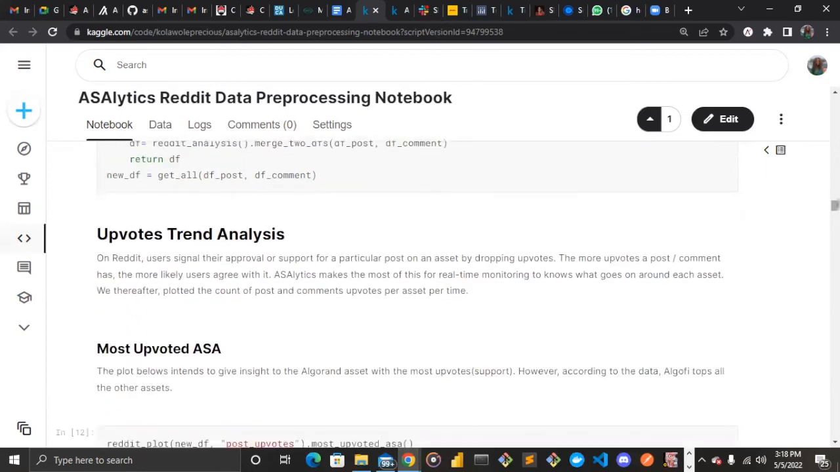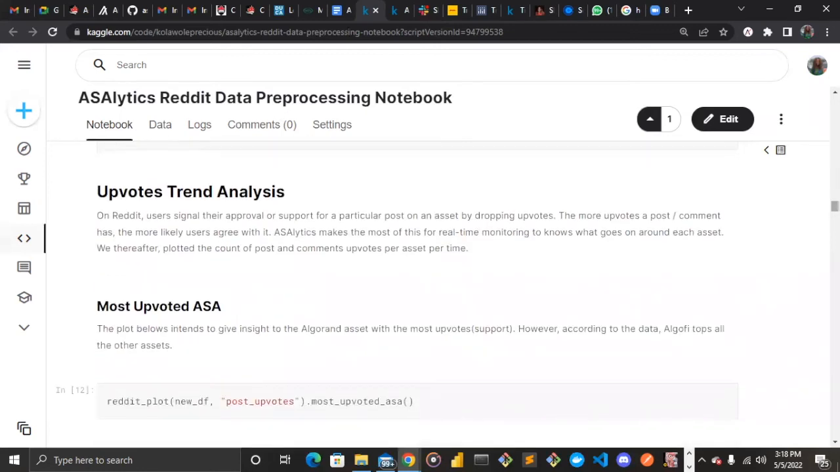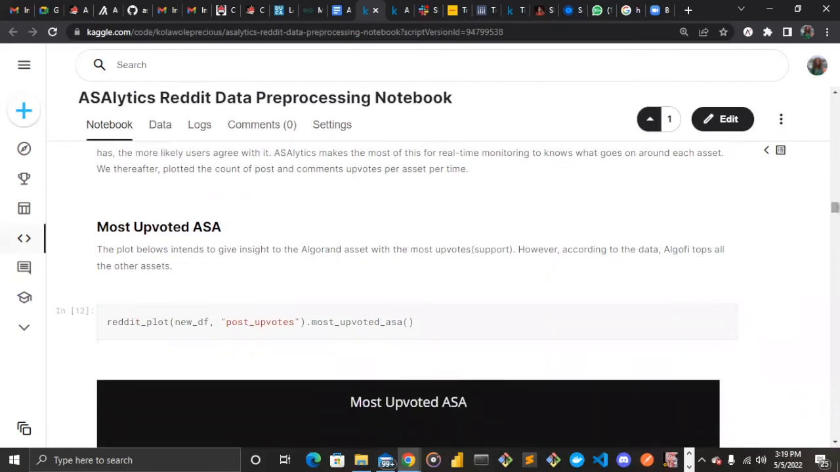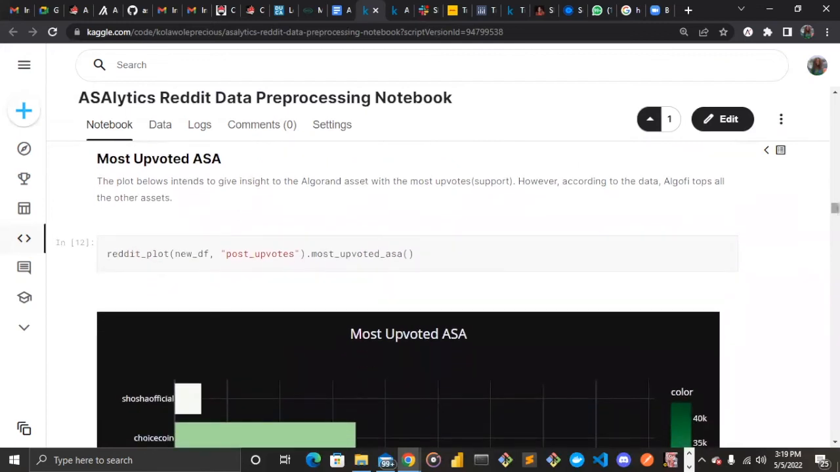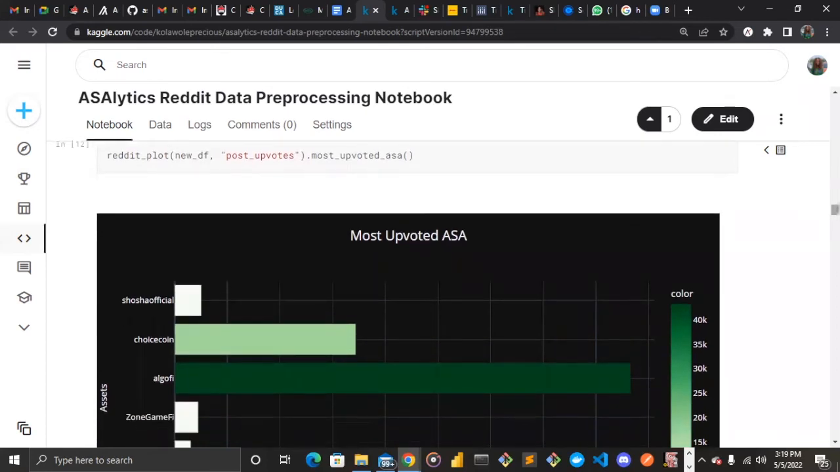So the first analysis we try doing here is the upvote trend analysis, how upvotes have been varying over time. And then we understand that when a user upvotes, the user is approving this particular post or in support of it. So the upvotes is something our ASAlytics is leveraging on pretty well. So the first plot here is most upvoted answer. And this helps us, like I mentioned, in giving insight to the Algorand standard asset with the most upvotes. So let's check it out.